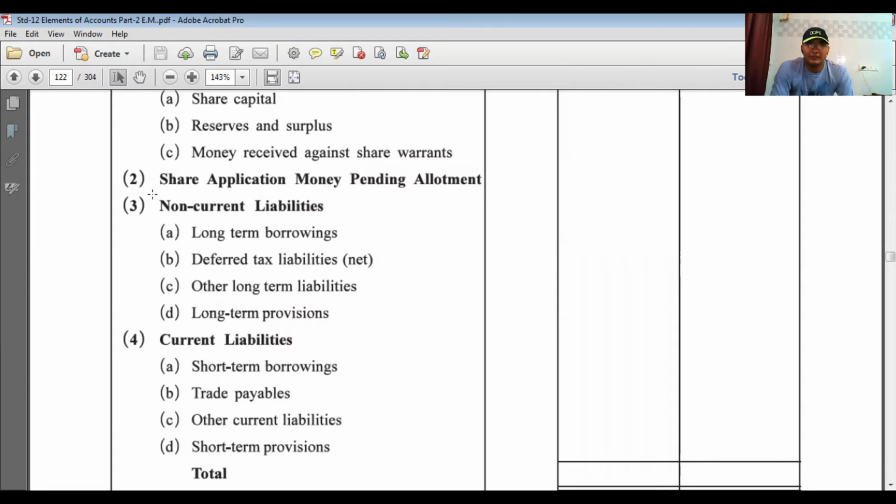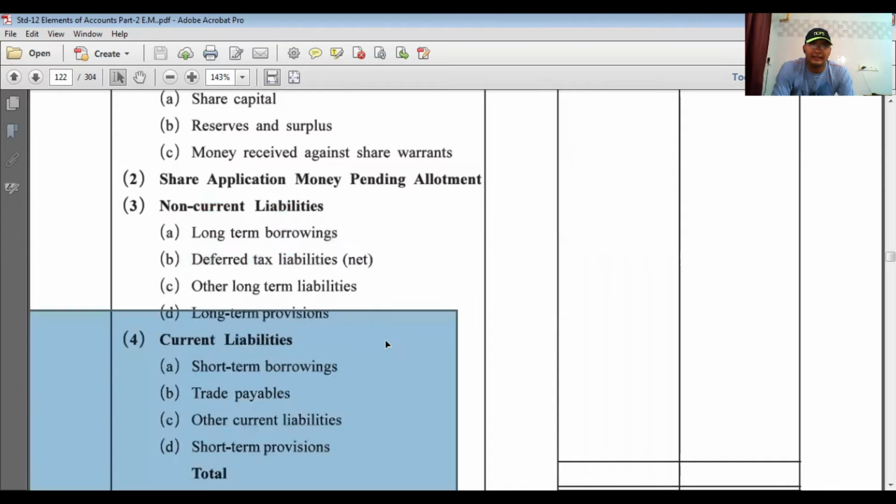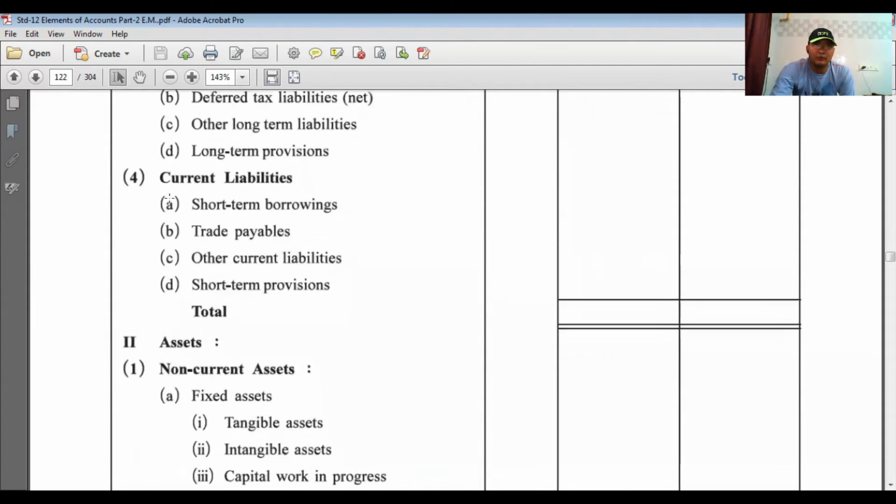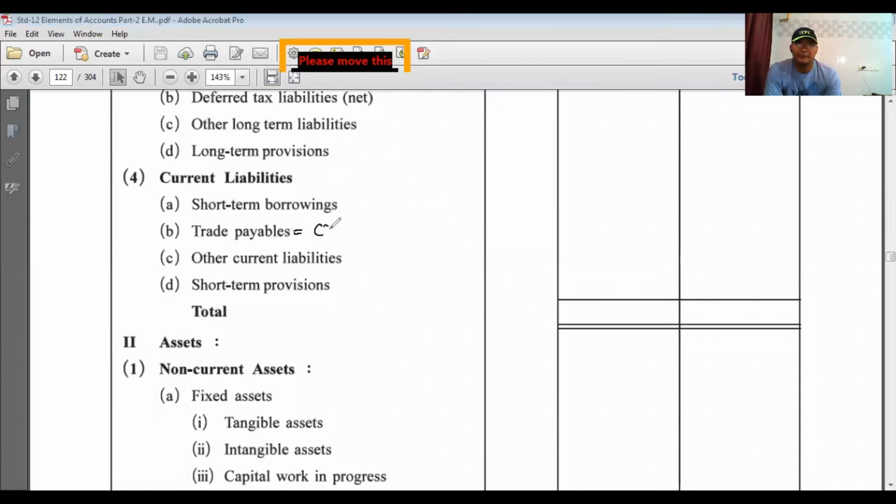Now, what is covered under non-current liabilities? It includes long-term borrowings, deferred tax liabilities, other long-term liabilities, as well as long-term provisions. And next, current liabilities. In current liabilities, there are four items: short-term borrowings, trade payables, other current liabilities, as well as short-term provisions. Now, what is trade payable? Trade payable stands for creditors.